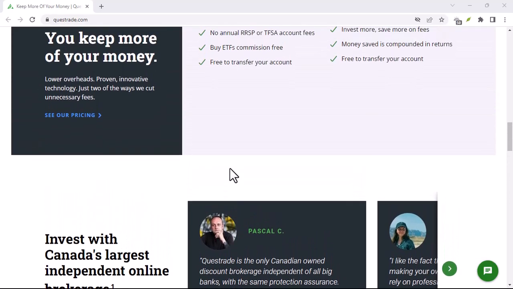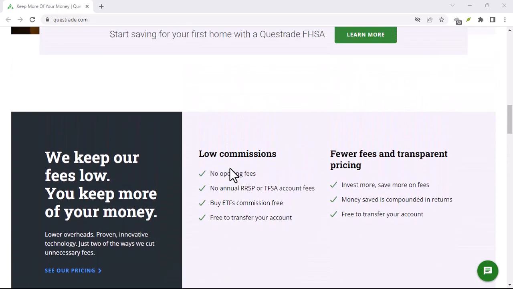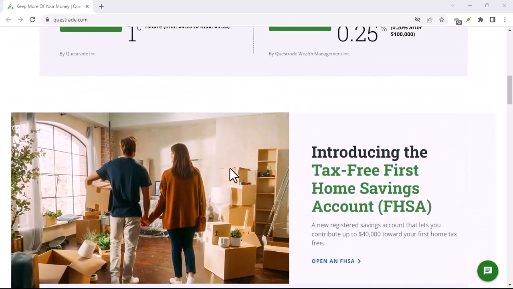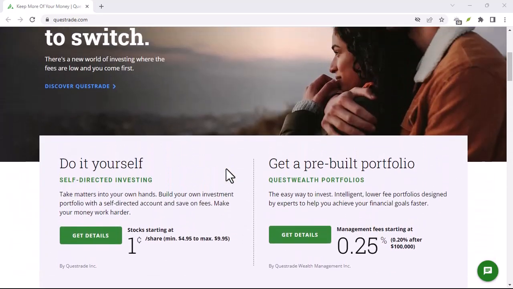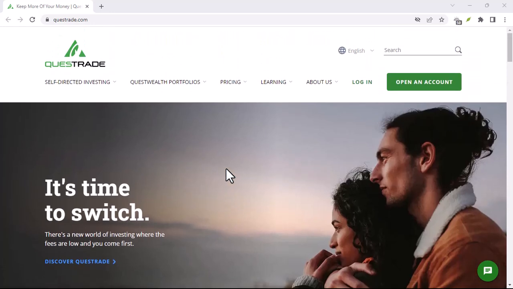So, while there is no minimum to open a basic trading account, a deposit of $250 is required to start trading.